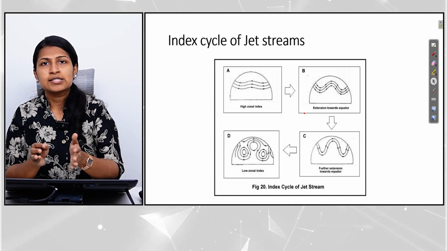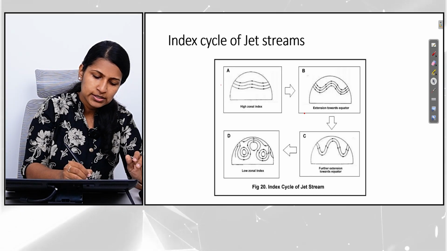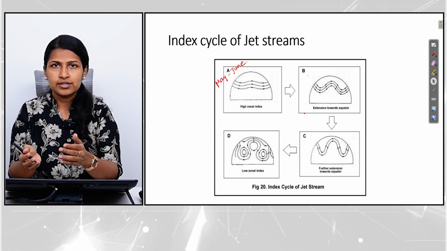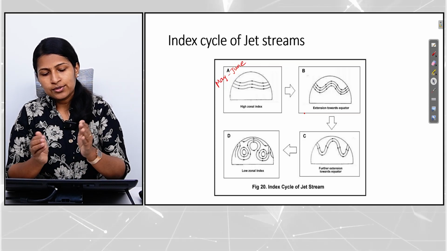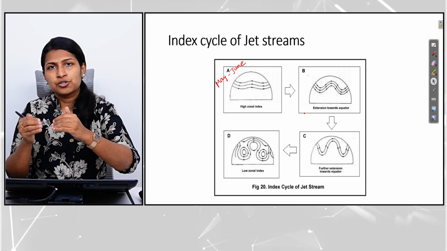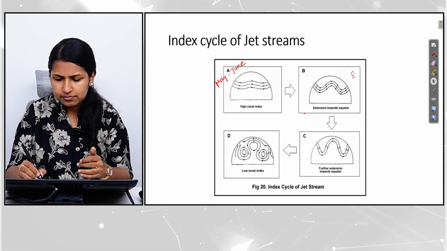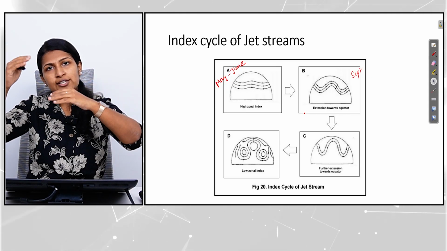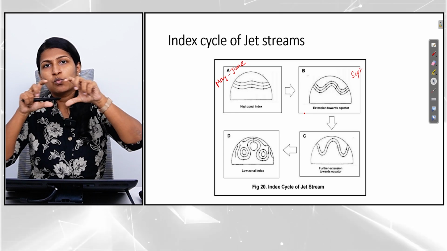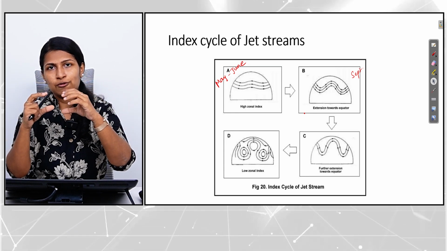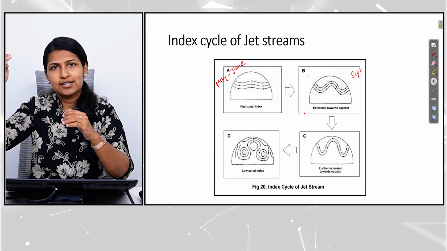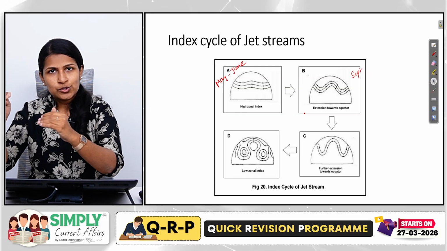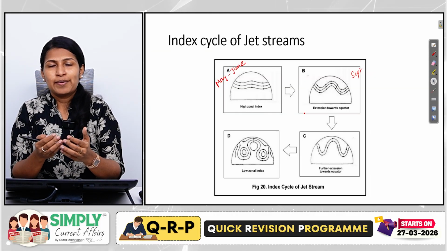Okay, and as the months shift, let us assume this was the state during the months of May and June. So we are discussing only with regard to the northern hemisphere, for easier understanding. So now as the sun starts shifting downwards, say during the month of September, when the sun slowly comes back to the position of the equator, the subtropical region, that is the warm belt region, will slowly have lesser effect, and the colder winds are going to dominate. So in that case, it will start pushing the jet streams slowly downwards,